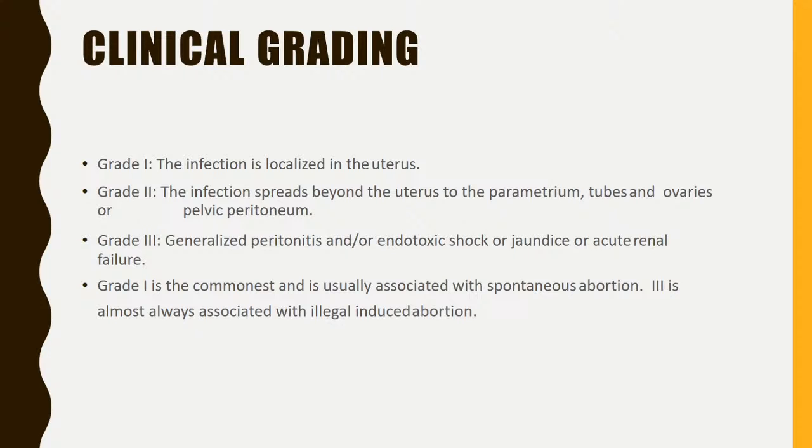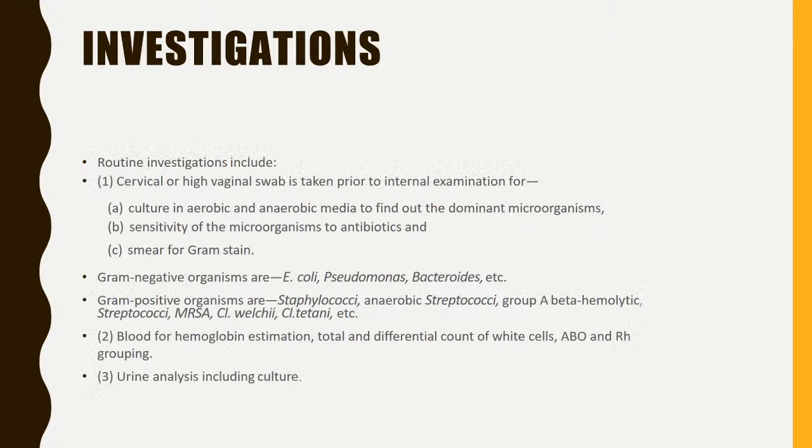So how do you grade septic abortion? In grade 1, the infection is just in the uterus. In grade 2, it spreads to the parametrium, tubes, ovaries and peritoneum. Grade 3, there is generalized peritonitis and endotoxic shock or jaundice or acute renal failure. Most common is grade 1 and it is usually associated with spontaneous abortion. Grade 3 is mostly associated with illegal induced abortions.